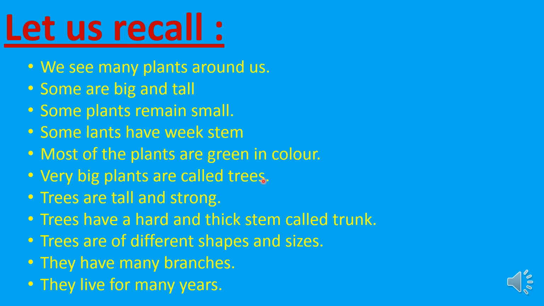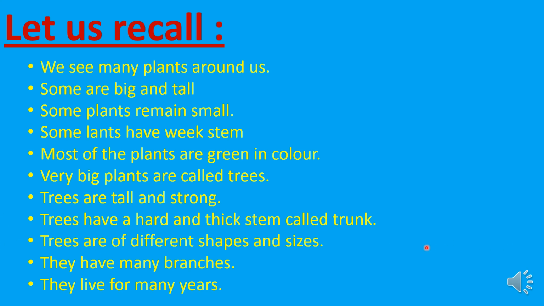Very big plants we call trees. I said different categories are there in plants, so first we learn about trees. Trees are very tall and strong. Trees have a hard and thick stem called the trunk. Tree stem we call the trunk.